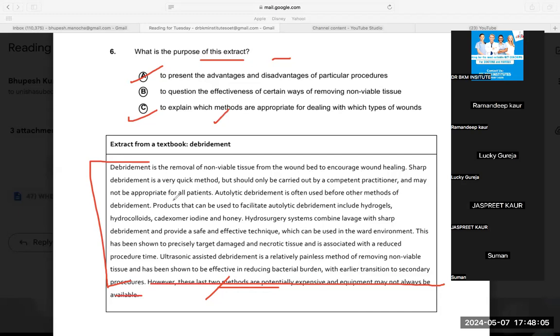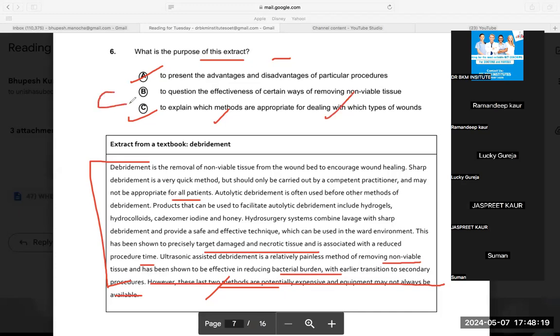Sharp is used for all patients. This is used for reduced procedure time, damaged and necrotic tissue. And this one is used for removing non-viable tissue and is effective on the bacterial burden. So otherwise the answer should be C. So if you have done C, you can take marks. If you have done A, then in a way it is better because the last line is talking about disadvantage. So both the options are equally correct.